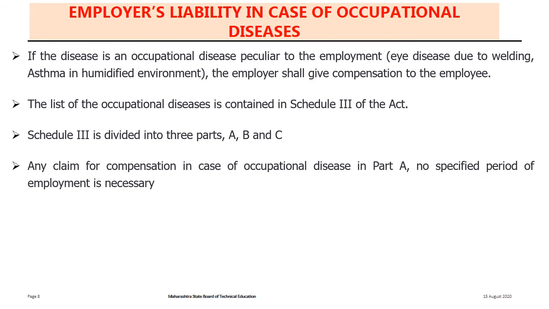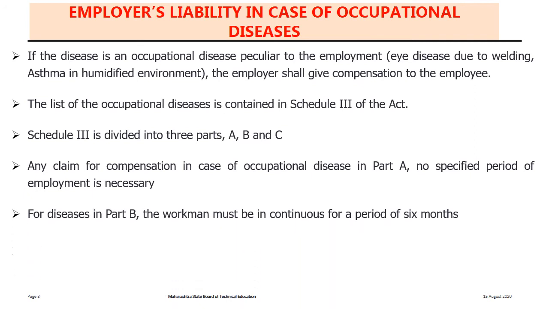Any claim for compensation in case of occupational diseases means diseases due to the working environment in the industry. In Part A, no specific period of employment is necessary. Means if he is working for 1 or 2 days or 10 days and he suffers from occupational diseases, then the claim should be there and the employer should submit the compensation to the worker.